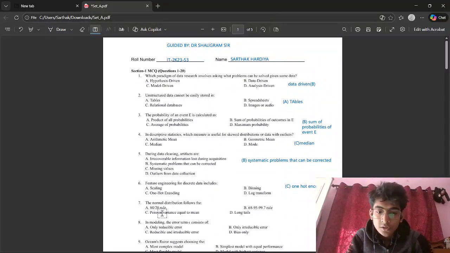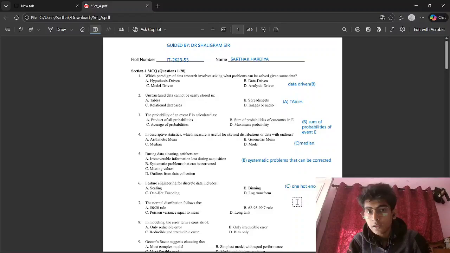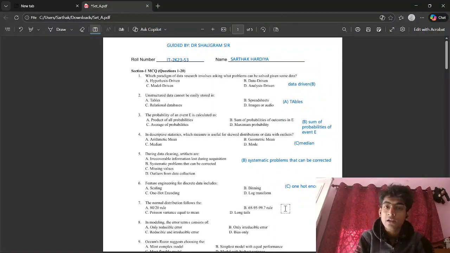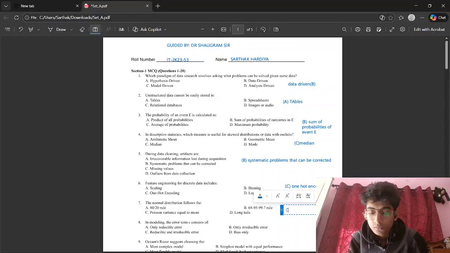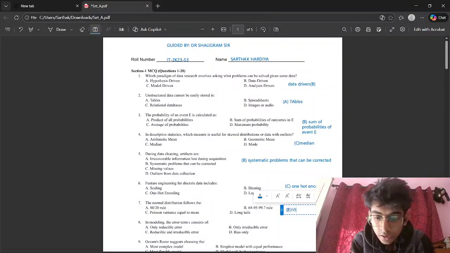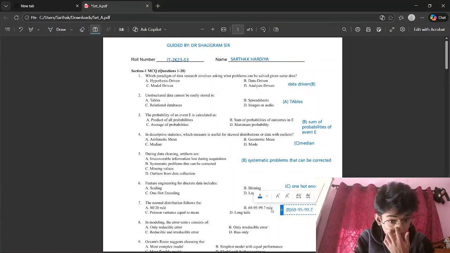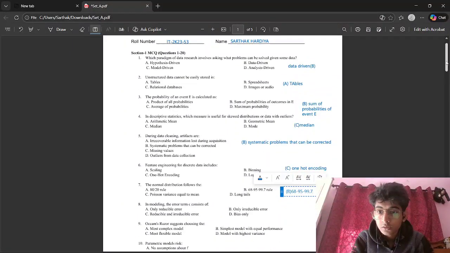Now, the normal distribution follows the 80-20 rule, 68, 95, 99.7 rule, Poisson variable equivalent long tails. The correct answer should be B because in normal distribution we have confidence level up to three levels. First level is 68, second is 95, and third is 99.7% confidence level. And on that basis we either accept or reject hypothesis. So the correct answer should be B. Like 68, 95, 99.7. Okay. Now let's see for 8.